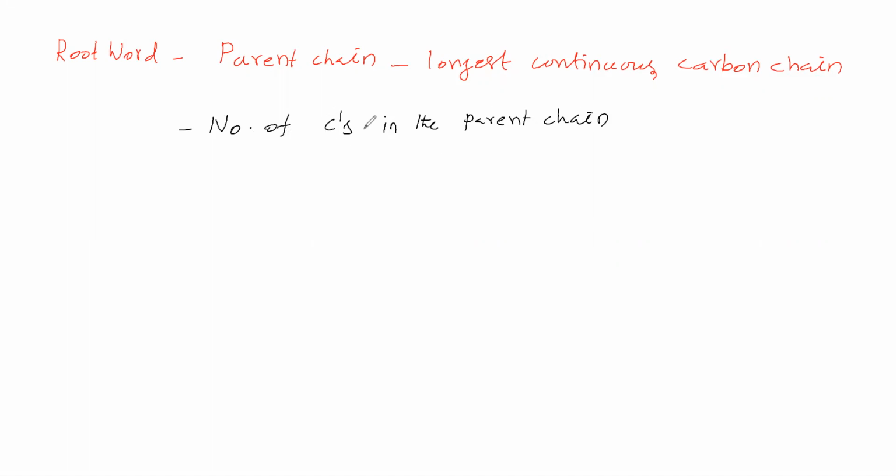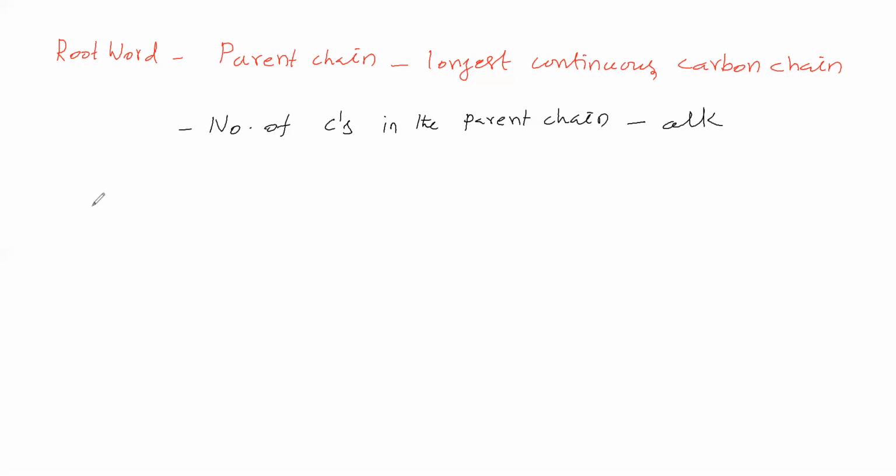If the number of carbons is 1, then the root word is meth. That is, the alk is determined by the number of carbons in the parent chain. If the number of carbons in the parent chain is 1, the alk says meth. If the number of carbons in the parent chain is 2, the alk says eth.